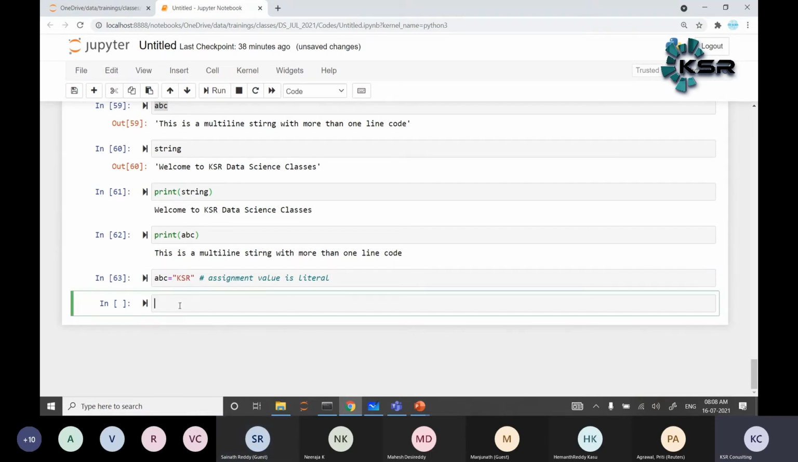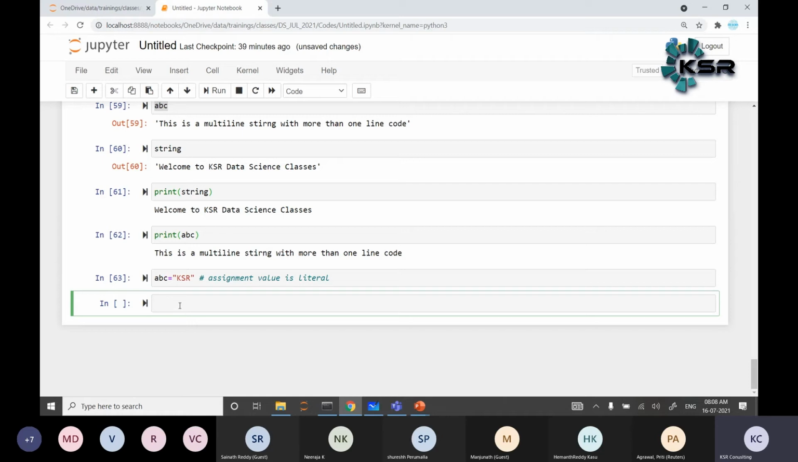What is the difference between double quotation, triple quotation, and six quotations? Why are we using them, and what is the difference? See, generally, if we are using multi-line comments, we may go with the triple quotes.